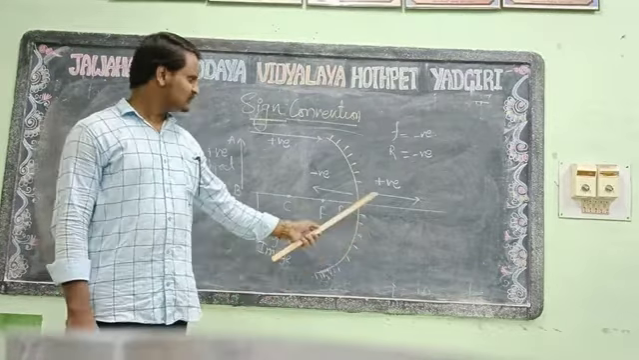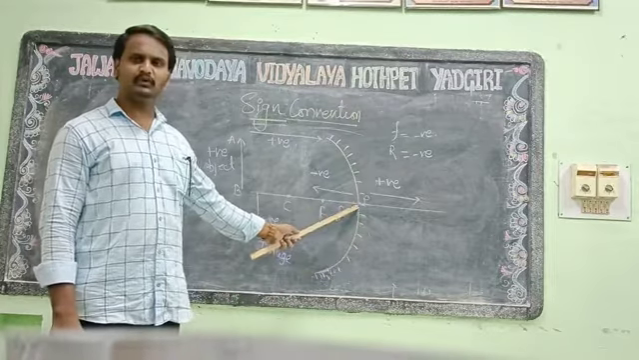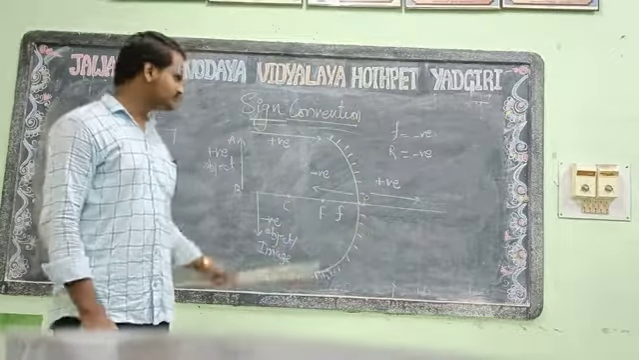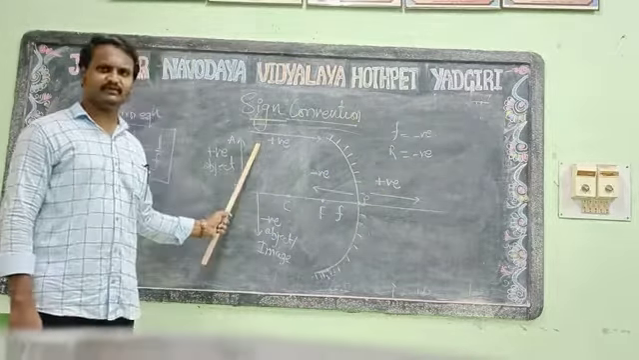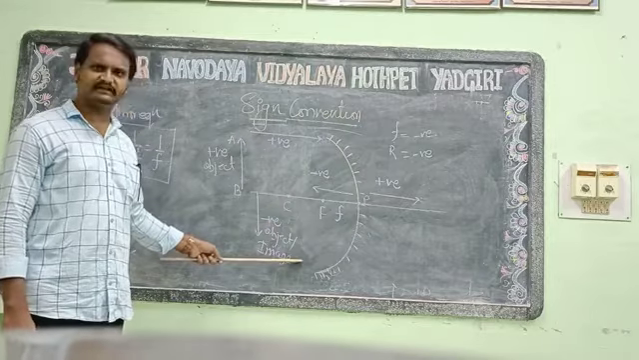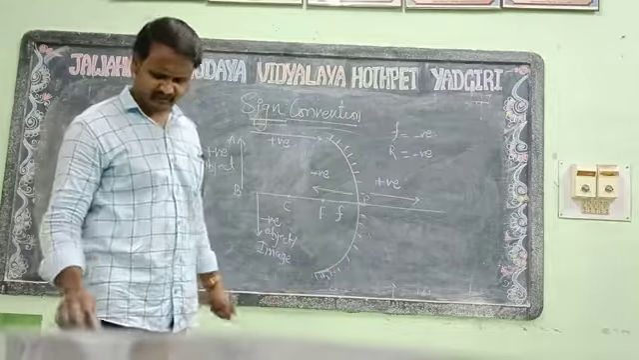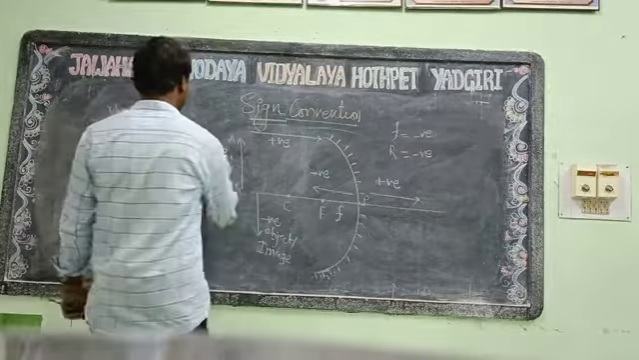Okay, clear? So from the pole to the left side, it will be taken as negative. From the pole to the right side, it is taken as positive. Above the principal axis, it will be taken as positive, and below the principal axis, it will be taken as negative. Okay, clear? Now see the derivation of the mirror equation.